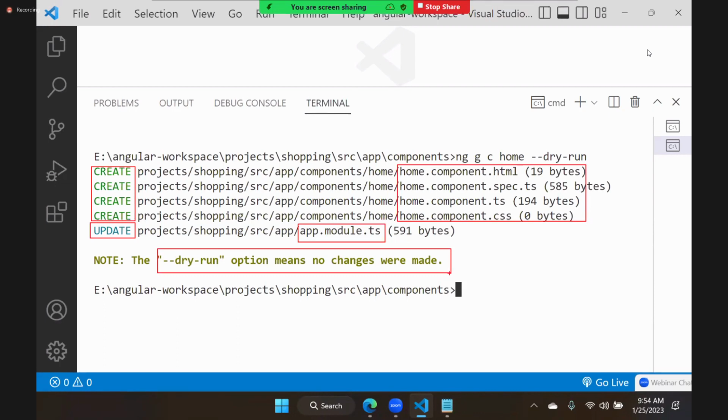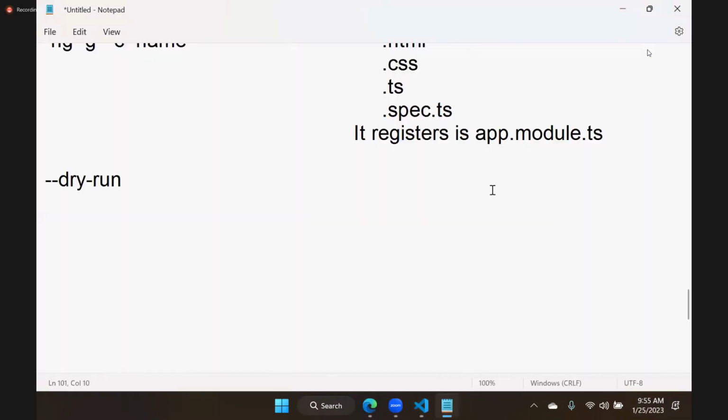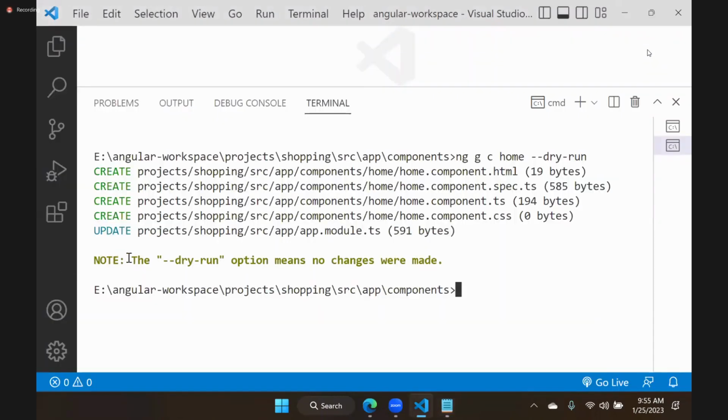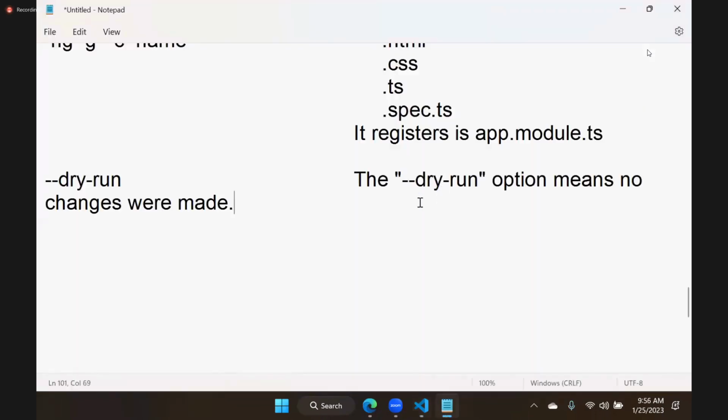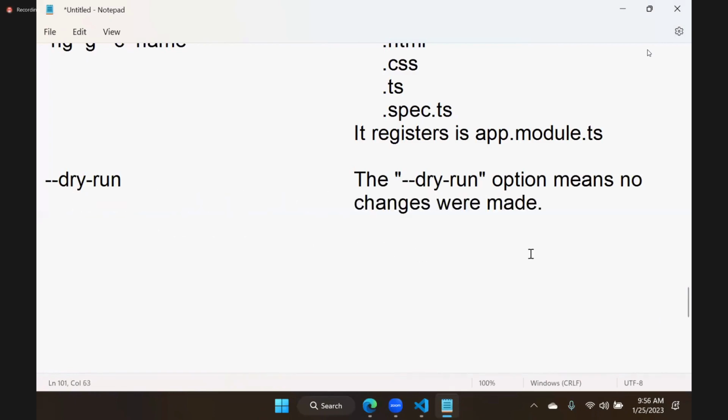Now, in this, what happened? It is generating how many files? Dry run is nothing but a trial. Dry run means no changes were made. The dry run option means no changes were made. That is the meaning of dry run. It is just a trial actually. But see how many files are created. No, I want only the inline technique.